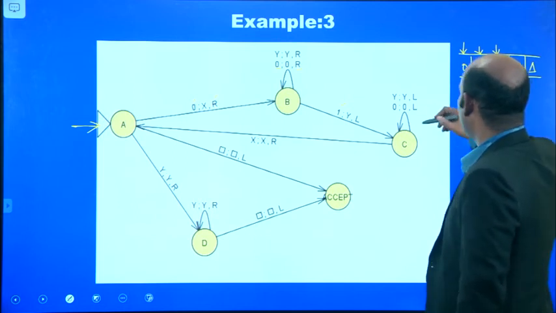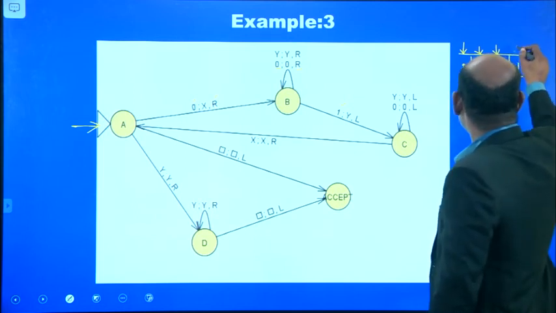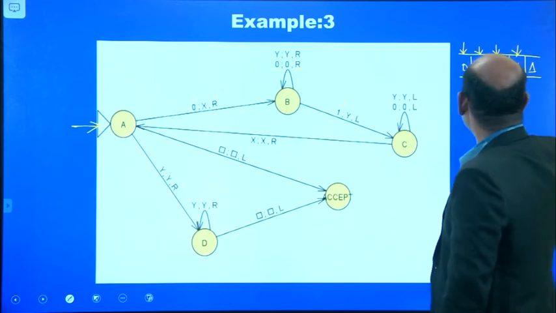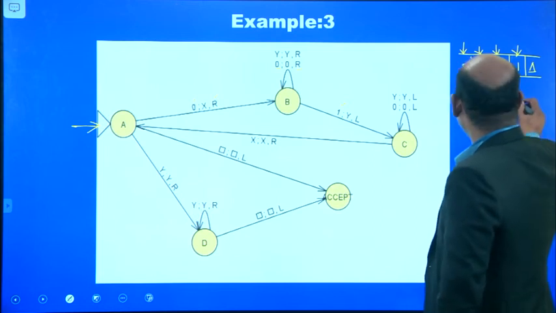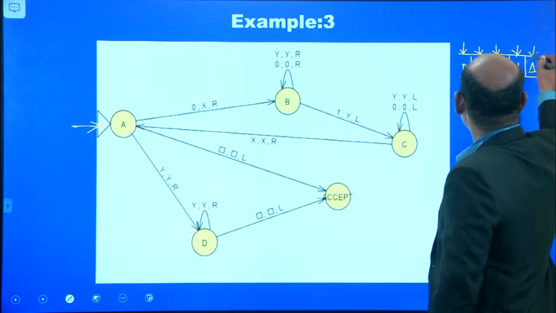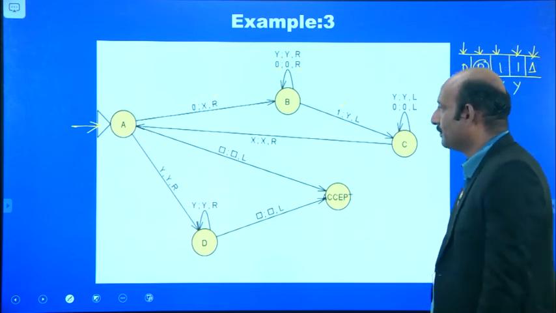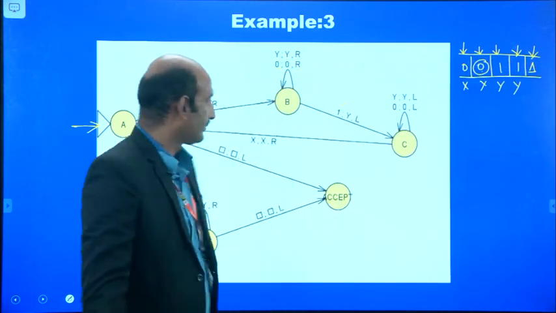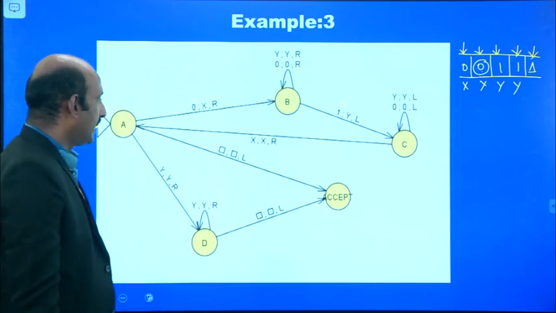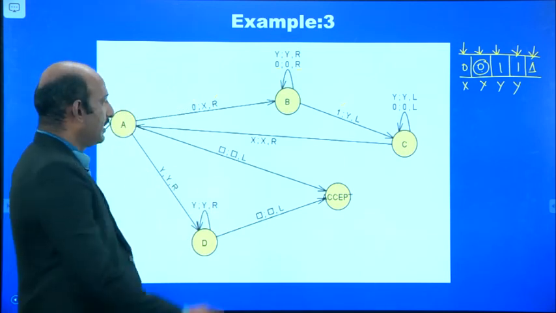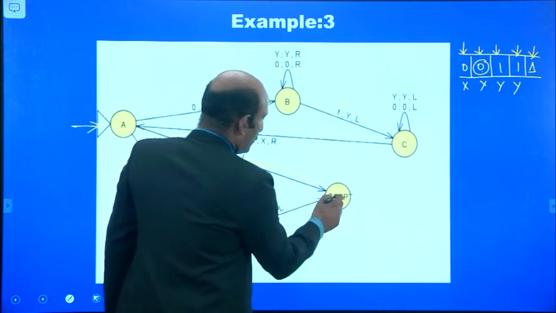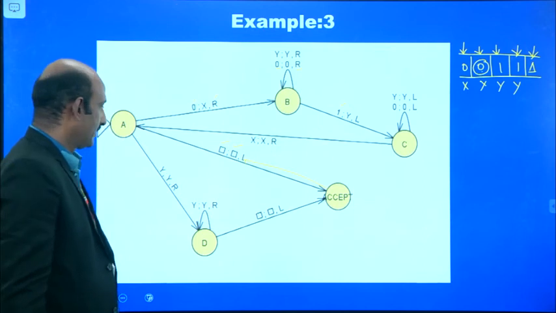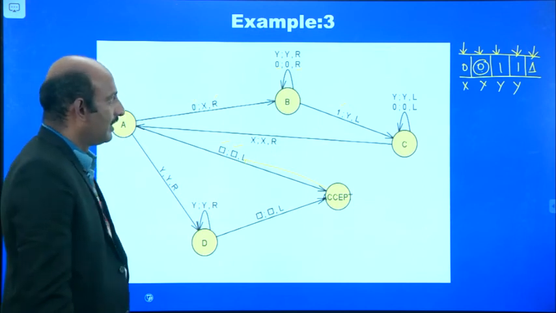After that, it moves to the right position, to the 1 in the rightmost place. After reading this 1, it comes to y. Now the input becomes empty. If the input is empty, there is no change, it moves to the left position, then comes to the accepting state.